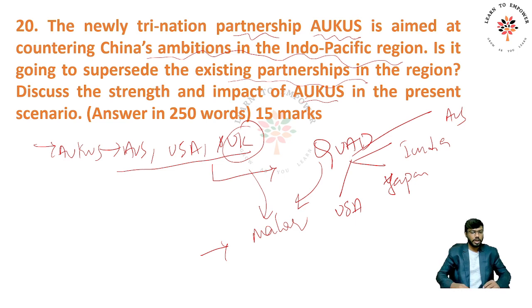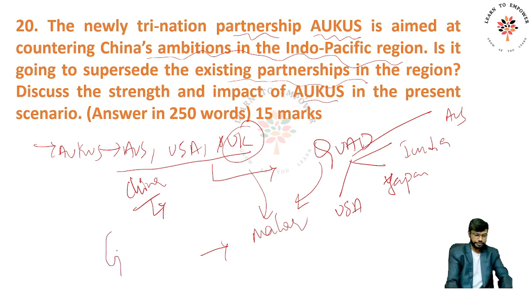Is it a counter to the already existing groupings? Certainly not, because India also clarified many times that this is not a counter or a competitive organization. This is like coordination, right? So AUKUS was formed primarily to counter China in the Indian Ocean region, the region that we generally talk about, right?